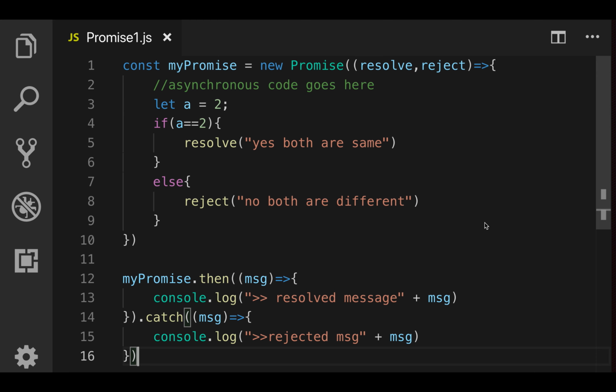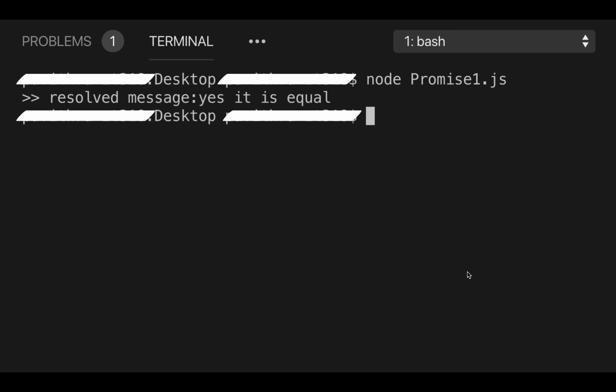The expected behavior of this program is that the promise should get resolved and then the then part has to execute, giving the output resolved message, "both are same". Let's see what output we have got here. The output we have got is the same as the expected one. Resolved message: it is equal.